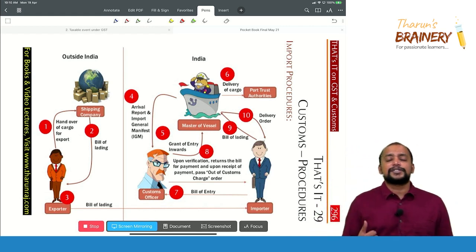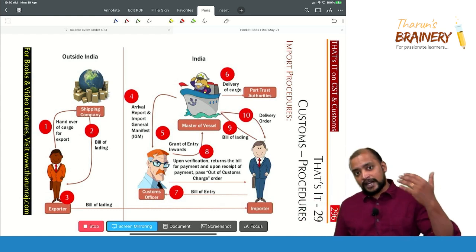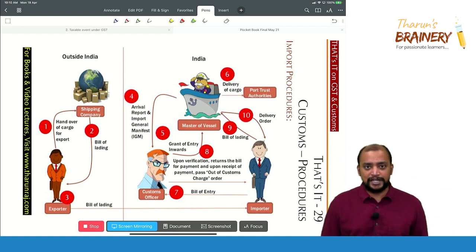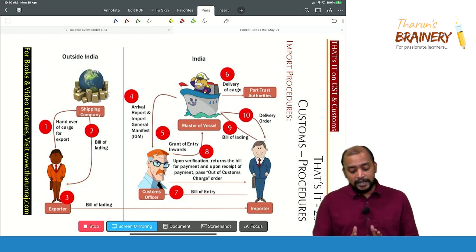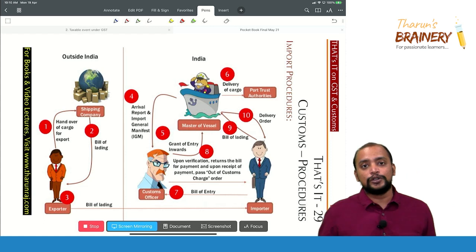And in case of aircraft and vehicle, grant of entry inwards is not given for entering, because the aircraft or vehicle can enter, but to unload the goods, grant of entry inwards will be given. So that's a slight change. And thereafter the remaining points about delivery order, out of customs charge order, all those will be the same.